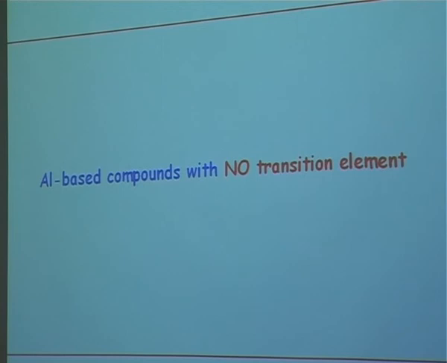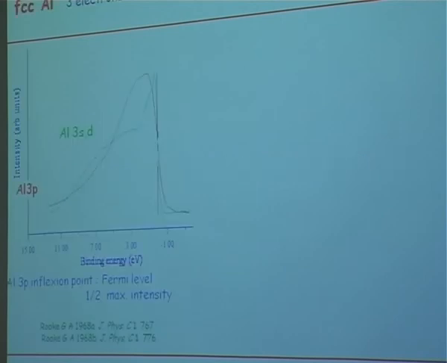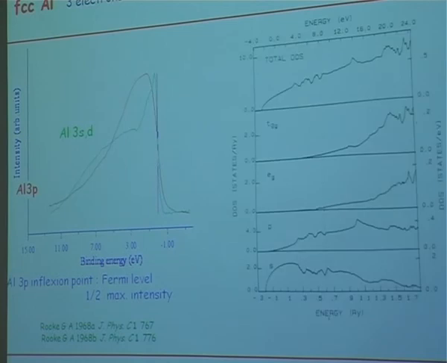So what happens when you have an aluminum-based compound with no transition element? I could have shown, if I had been aware that you were going to show aluminum-lithium Ishi, the spectra which I had obtained a few years ago, but well, never mind, I will send you the data. So I recall which is the situation with aluminum here, with the calculations.